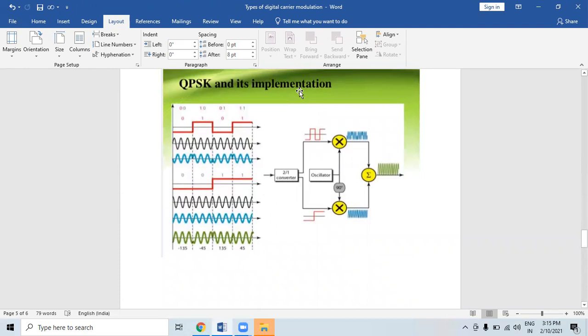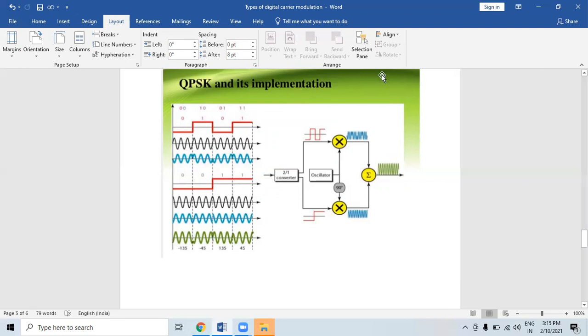Here, to increase the bit rate, we can code two or more bits onto a signal element. In QPSK, we parallelize the bit stream so that every two incoming bits are split up, and each modulates a PSK carrier frequency. One carrier frequency is phase shifted 90 degrees from the other, in quadrature. The two PSK signals are then added to produce one of four signal elements.